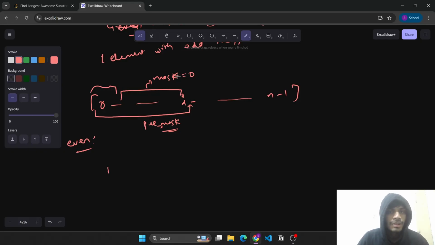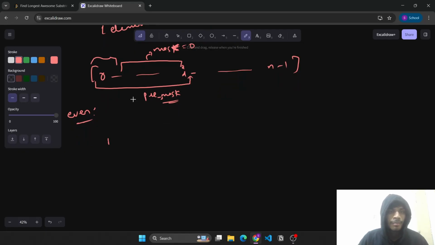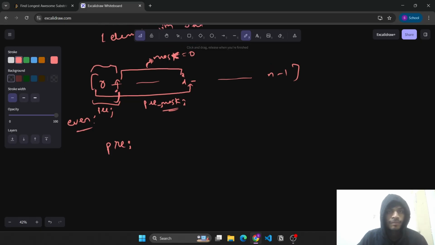since this will be 0, right? So we need to find some algorithm such that prefix of I, here this index denotes j. So we need to find this value such that this denotes prefix of j and this is suppose prefix of I. So we need to find prefix of I, the overall prefix, and if we remove this portion prefix of j, then it should give us 0 value, right? The mask 0.